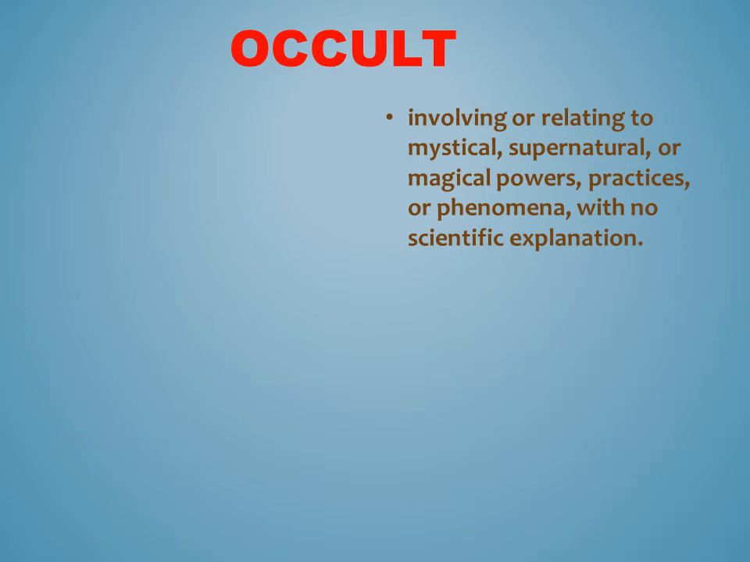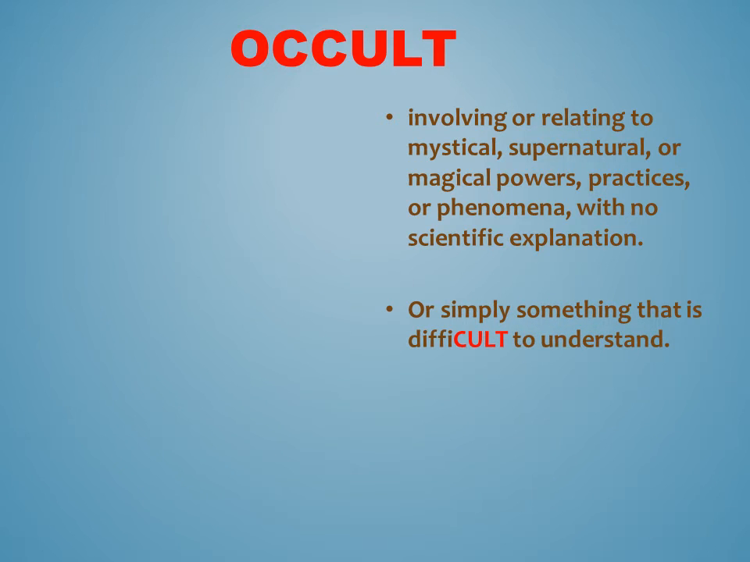And second, we have this word occult. Let's see what the meaning of occult is. It is the same as paranormal, as it involves or relates to mystical, supernatural or magical powers, practices or phenomena which have no scientific explanation. So it is also supernatural, or something that involves mystical powers, or something that has no scientific evidence, or something that is very strange, like the appearance of a ghost is also an occult event.